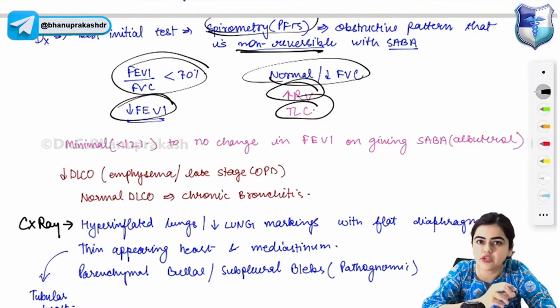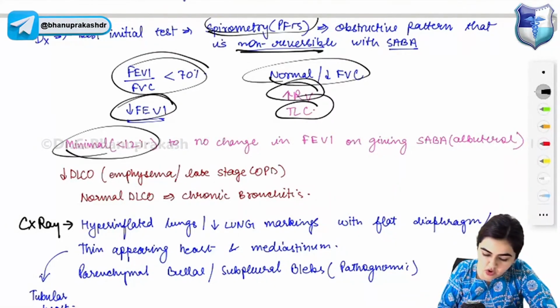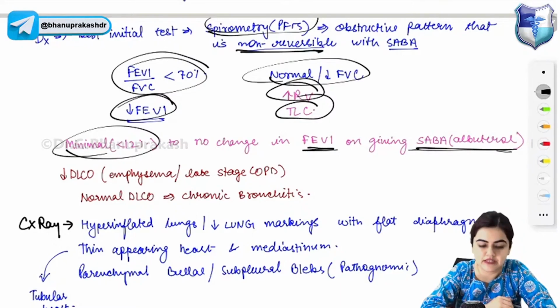When you give SABA to the patient, there will be minimal change in FEV1. Minimal, less than 12% change or no change in FEV1 on giving SABA is the diagnosis of COPD.